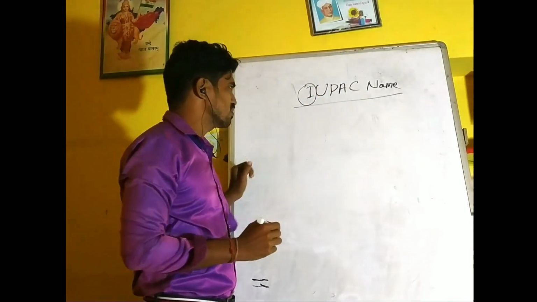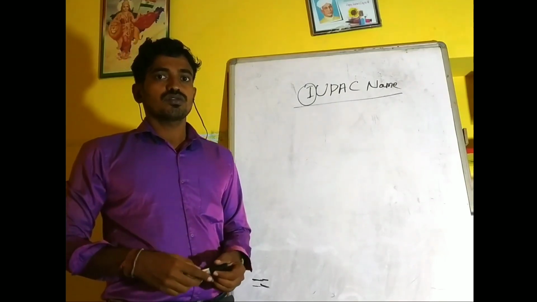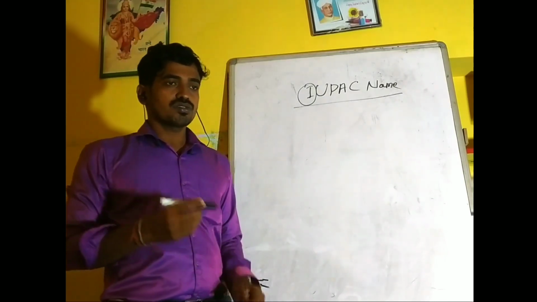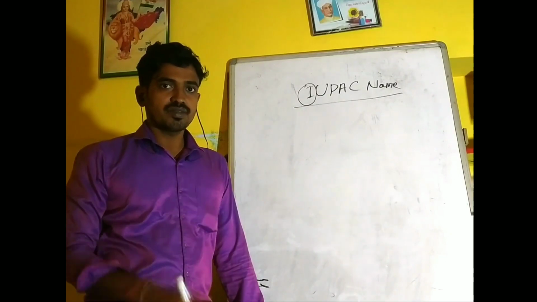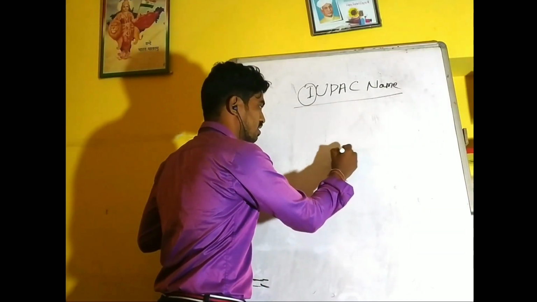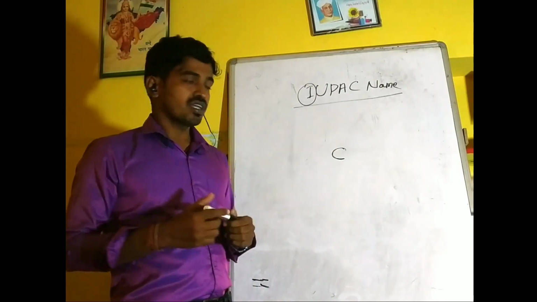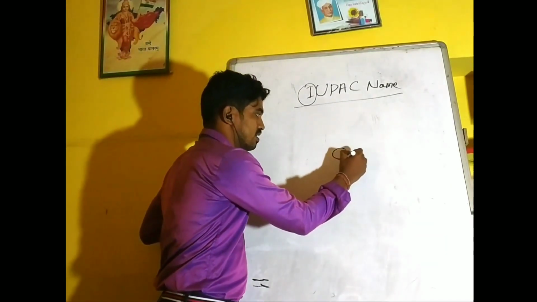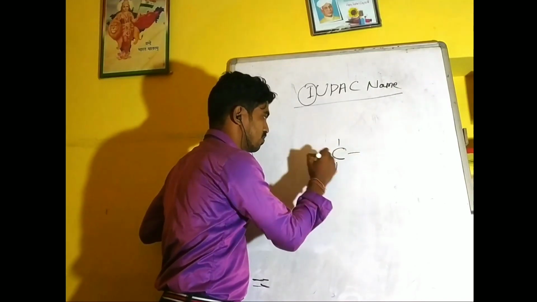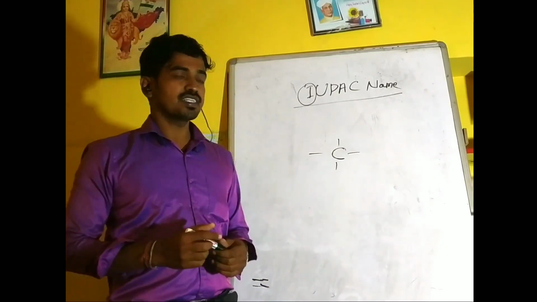Before that we should know about organic compounds. So what do we mean by organic compounds? Organic chemistry deals with the study of hydrocarbons and their derivatives, that means the compounds of carbon. And we all know that carbon is tetravalent, it is always bonded with 4 other atoms, so it must satisfy its valency.